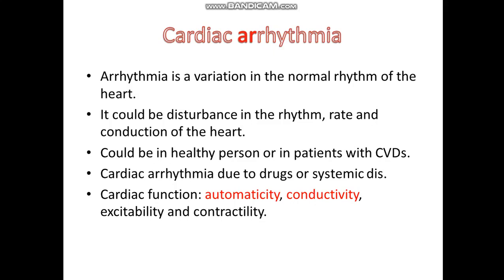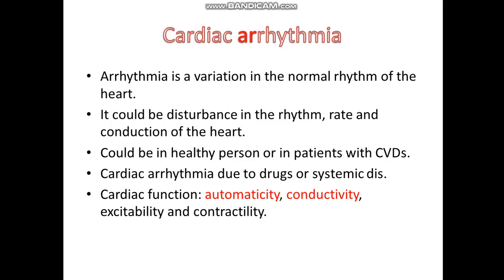The function of the heart, usually, is automaticity, which is the impulse generation. Usually the impulses or signals are generated in the sinoatrial node, or in the atrium or in the ventricle. So this is called automaticity.